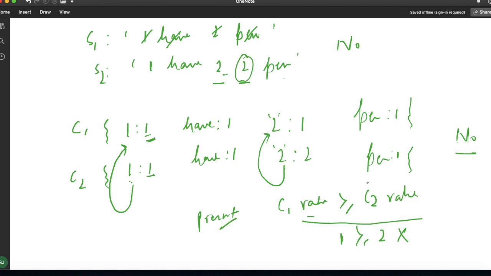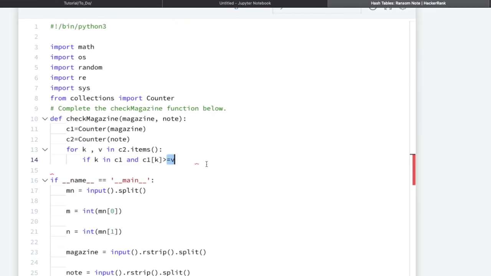Like for 2, if that key is present, then we will simply check the value for this 2 in C1 and in C2. I am checking the condition whether this value is greater than or equal or not. If it is not possible, then it will simply break the loop.